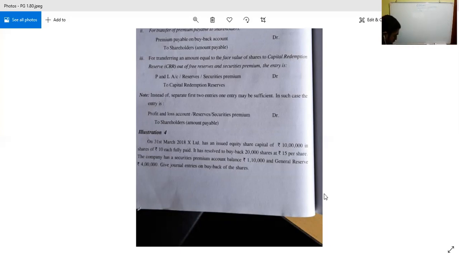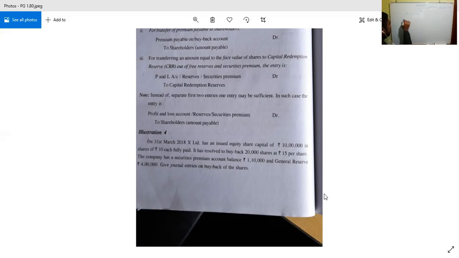15 rupees per share, 20,000 shares. It is 15 rupees per share; earlier it was 10 rupees. So 5 rupees is the premium amount. Company has a securities premium account balance of 1,10,000. So securities premium of 1,10,000 is there.